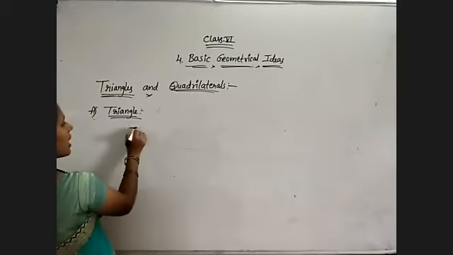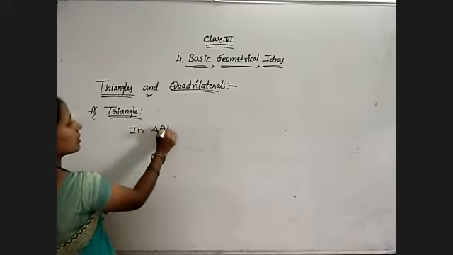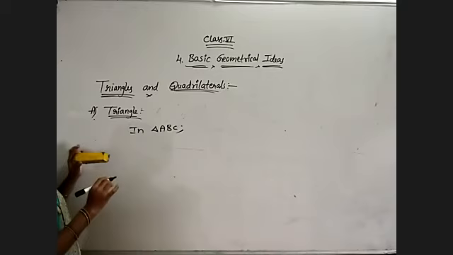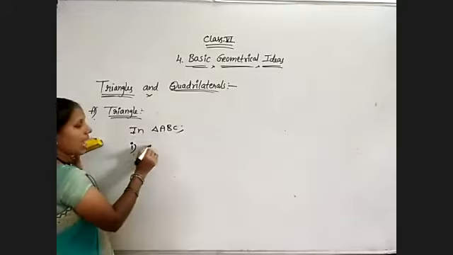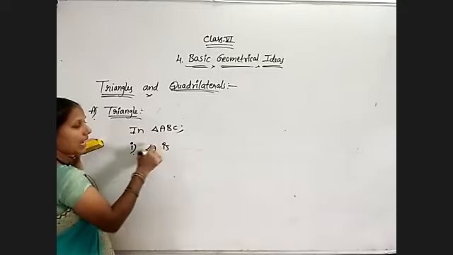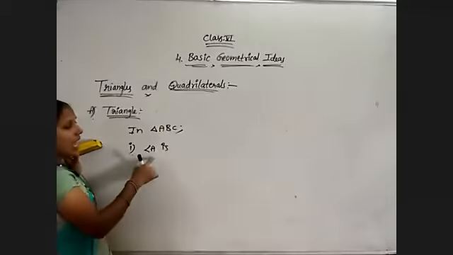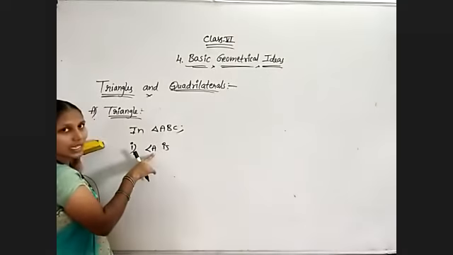Suppose in triangle ABC, I am not drawing the figure, just listing the properties. Observe. Angle A is angle or vertex, no problem. Only a single letter I am using.